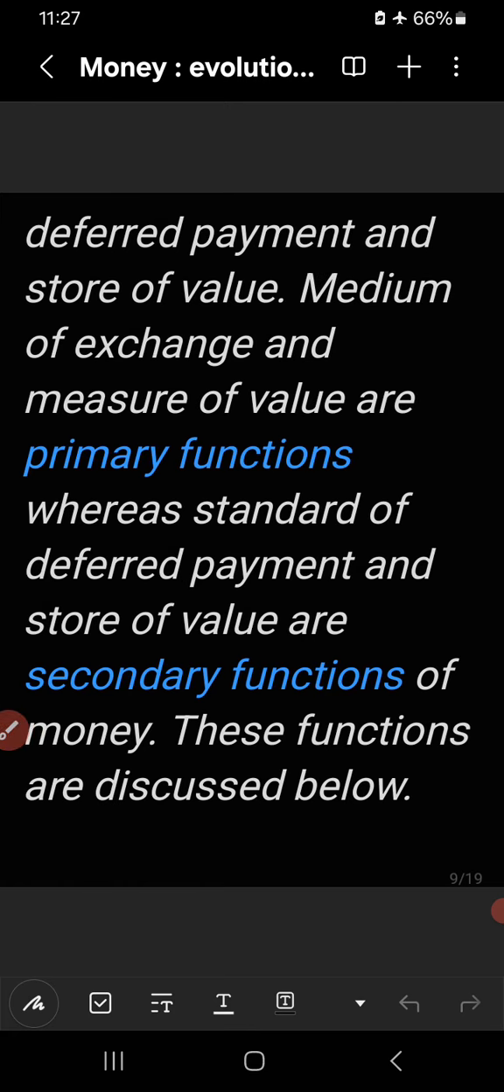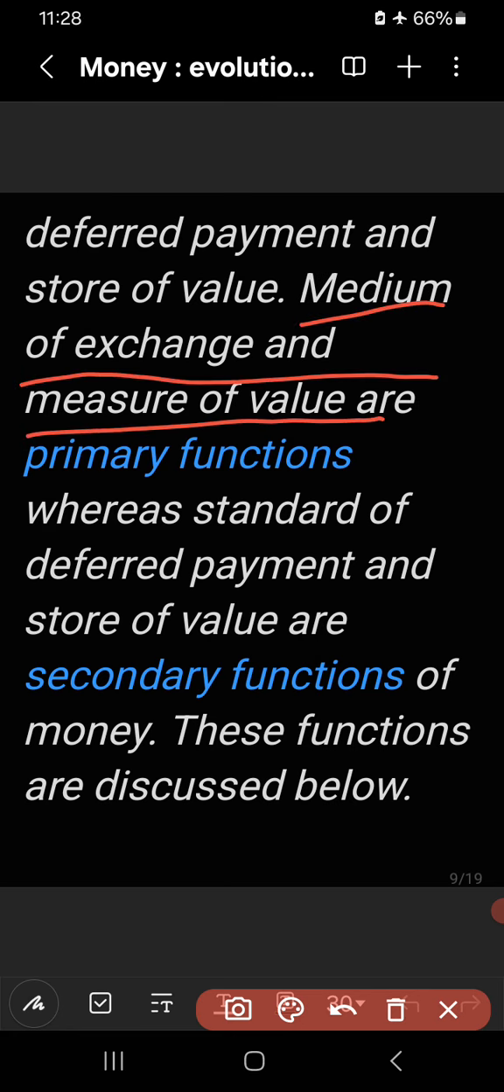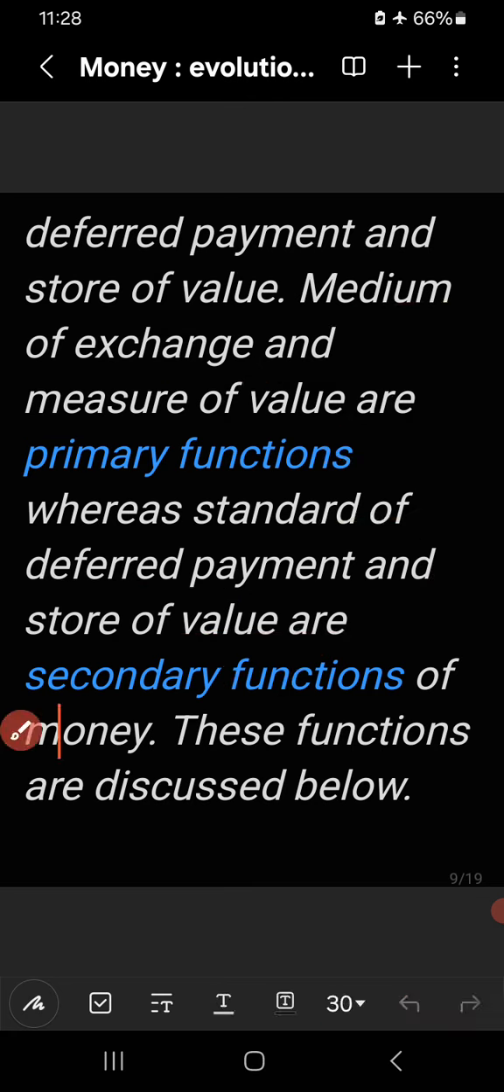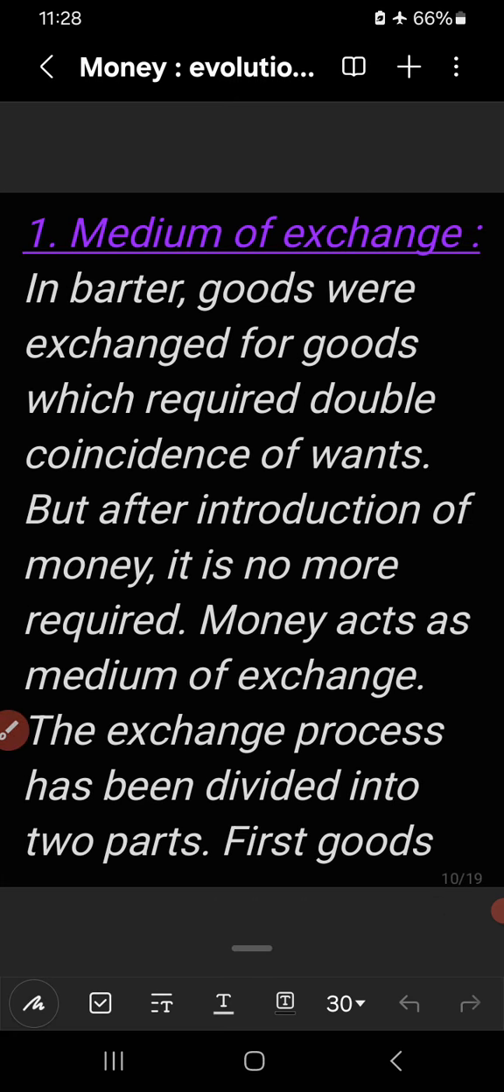Here we have mentioned that medium of exchange and measure of value are known as primary functions, and standard of deferred payment and store of value are known as secondary functions, right? So these functions are discussed below. Primary functions means two functions: medium of exchange and measure of value. Secondary functions means standard of deferred payments and store of value. Then we will discuss these functions briefly.